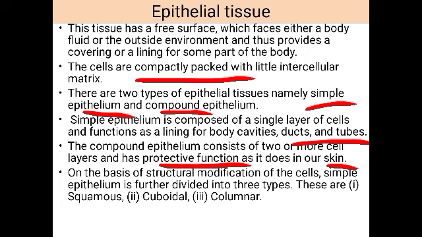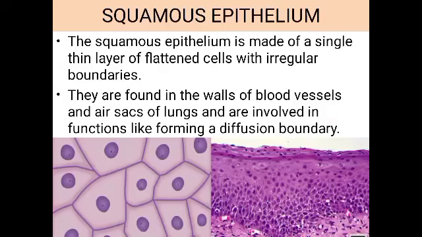Now on the basis of the structural modification of the cells of the epithelium, especially the simple epithelium, it is classified into different types like squamous epithelium, cuboidal epithelium and columnar epithelium. So on what basis is it classified? Based on the structural modification of the cells. In simple epithelium, first we can see the squamous epithelium.